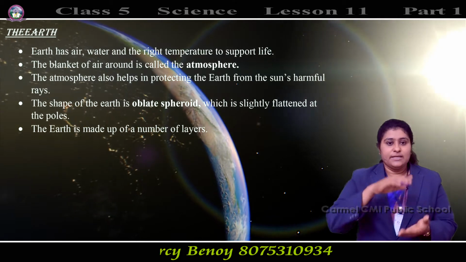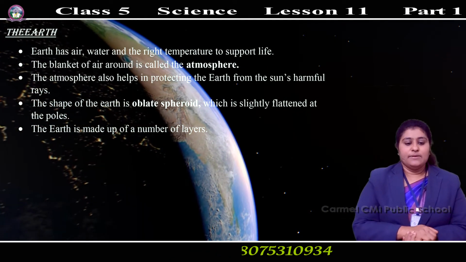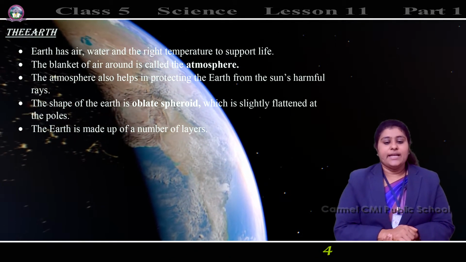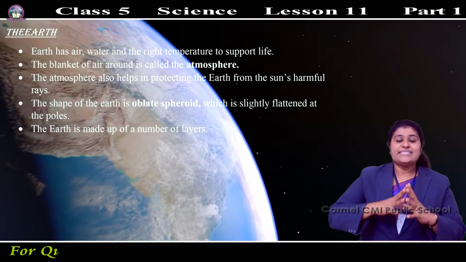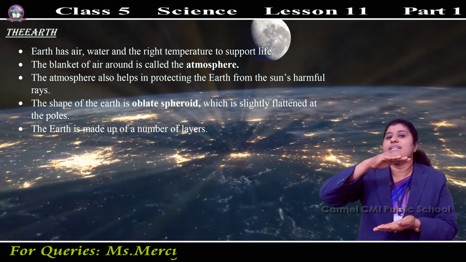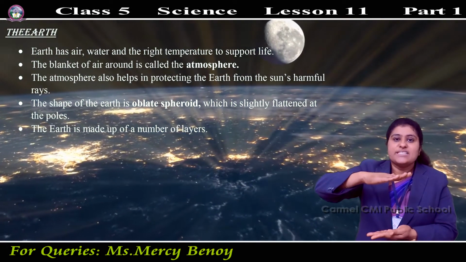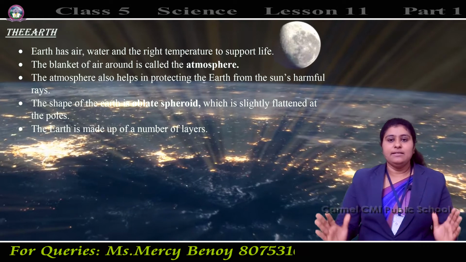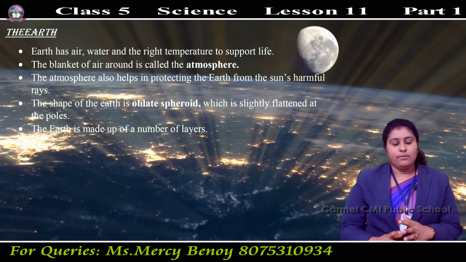Some changes are there at the poles. It is slightly flattened at the poles, the north pole and the south pole. Both poles are flat, but the other side is sphere shaped.